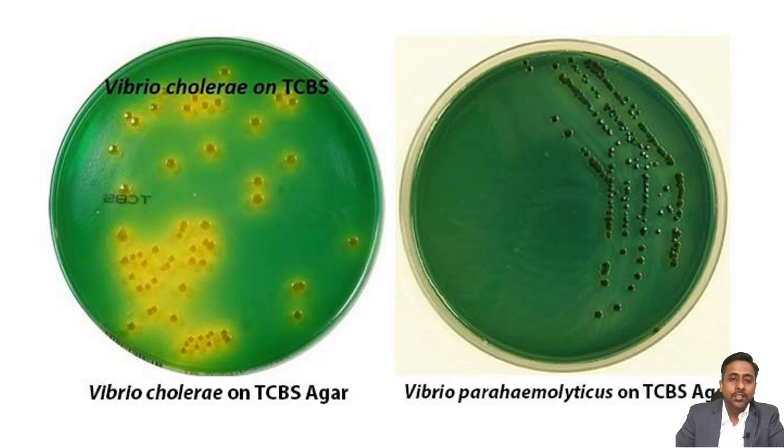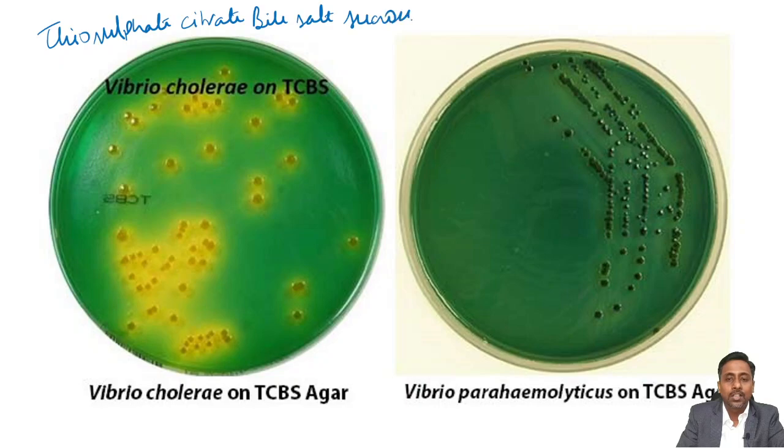So this is a thiosulfate citrate bile salt sucrose agar.